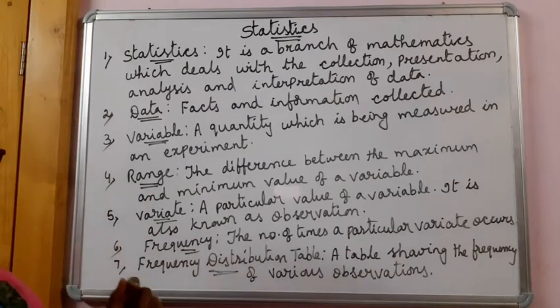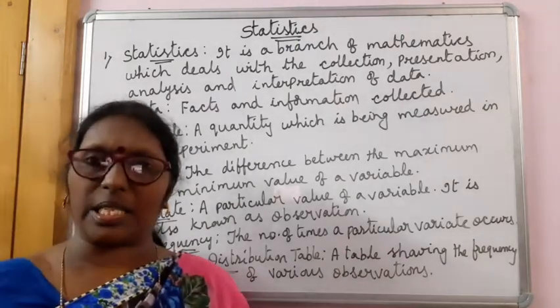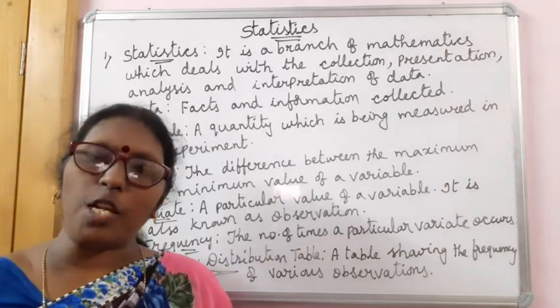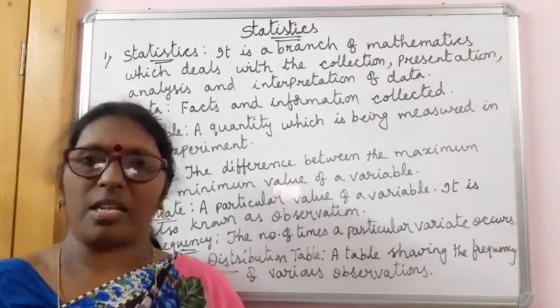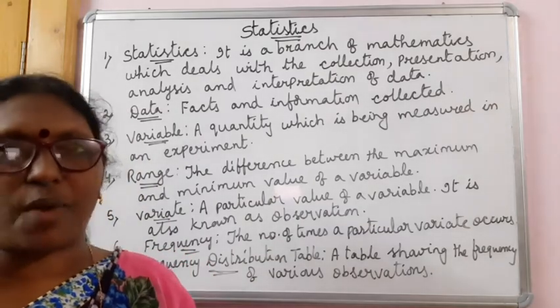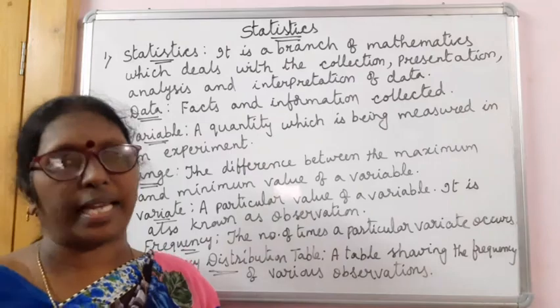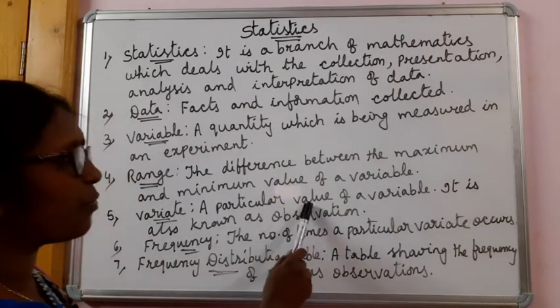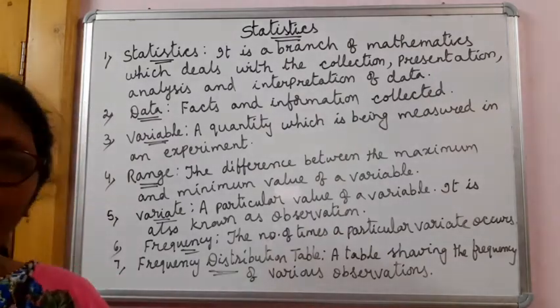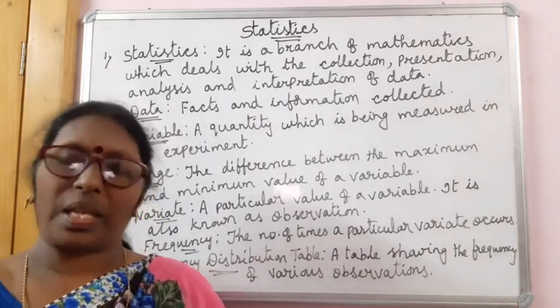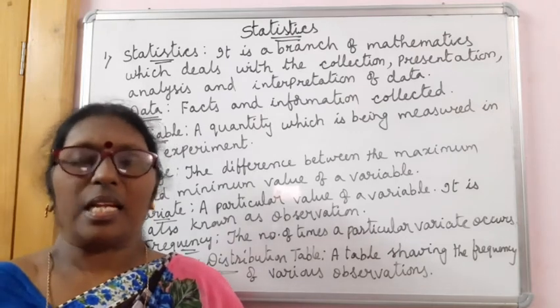What is range? When the data is collected, we get many variables. The difference between the highest value and the lowest value of the data is the range of the data. Variate means a particular value of a variable, otherwise known as an observation.